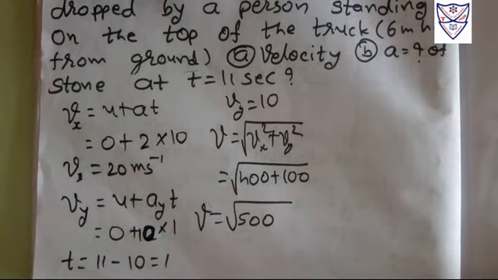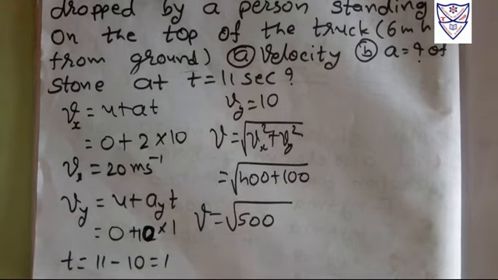Now we need to find the acceleration. See, acceleration always remains constant throughout this particular motion, because there is no change in the magnitude of velocity, only the direction is changing. So the acceleration magnitude is not changing because the magnitude of velocity remains constant.